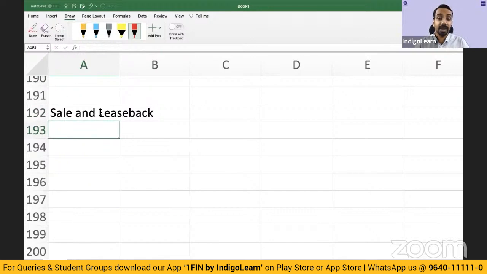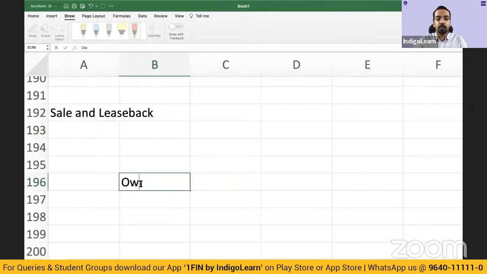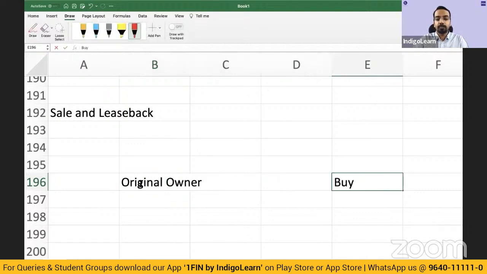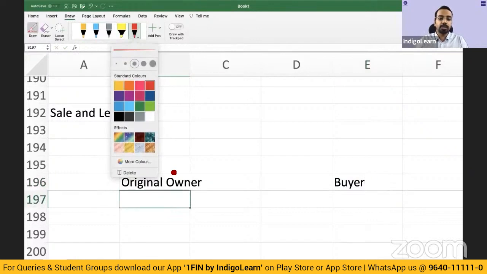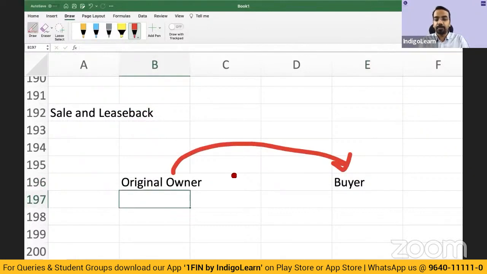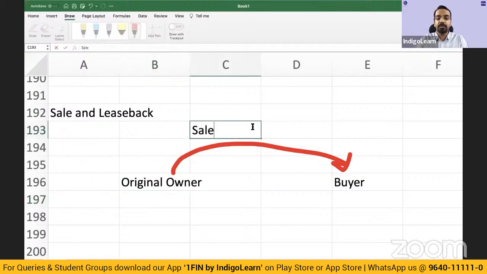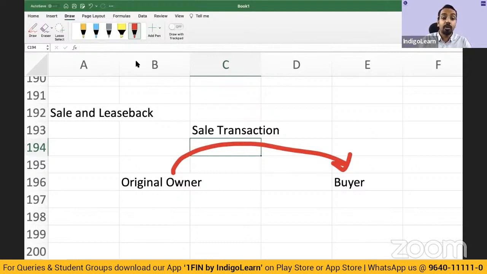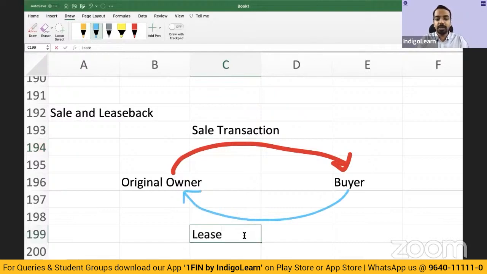Now, what is the sale and leaseback? Sometimes companies may be in need of money, but they are not in a position to get loans, or they don't want to sell off that asset and realize money, because they also need the asset. So there will be two transactions. Let's say there is owner and buyer. What the owner does is sell the asset to the buyer. So here you have a sale transaction, and then the buyer gives it back to the original owner, saying that this is a lease transaction.